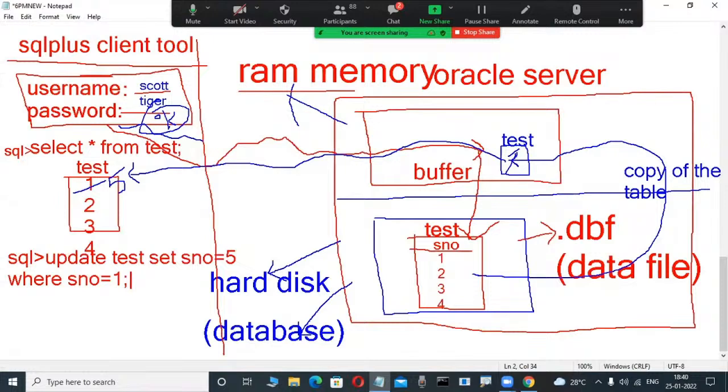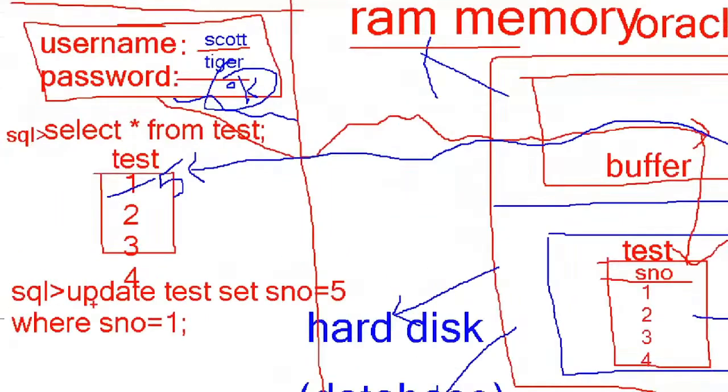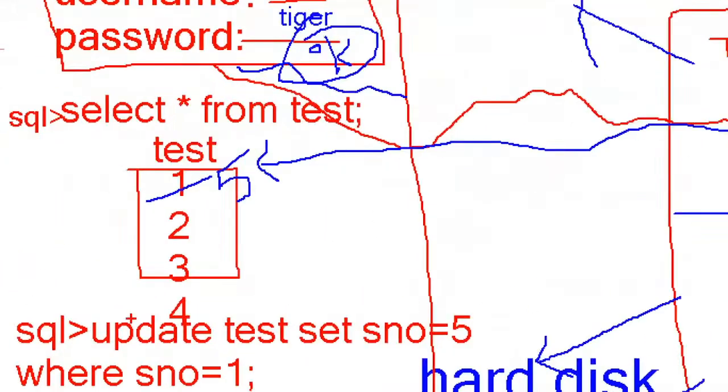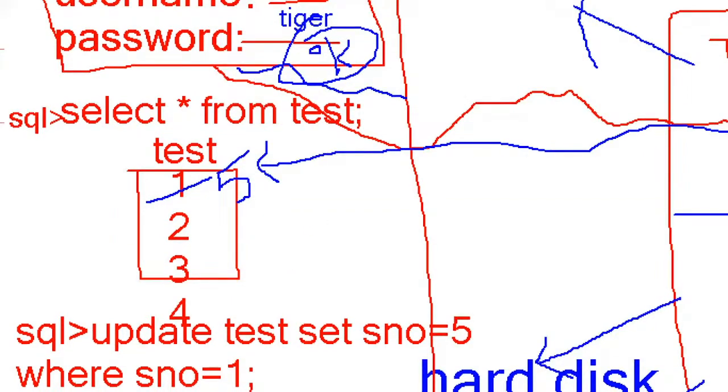Whenever I'm typing this update command, the update command is used to modify the data in a table. And now check it out. Whenever I'm typing an update command, an SQL language command, in the SQL Plus tool, it will be executed in a buffer. Here in this buffer only it will be executed, not in the hard disk.